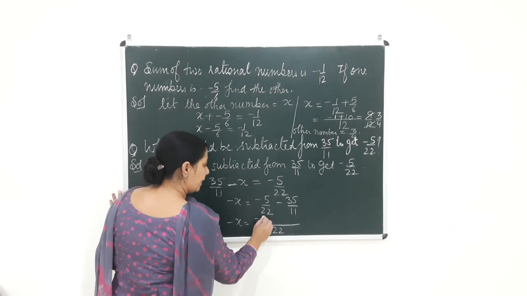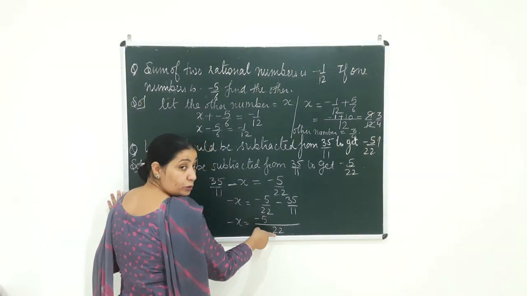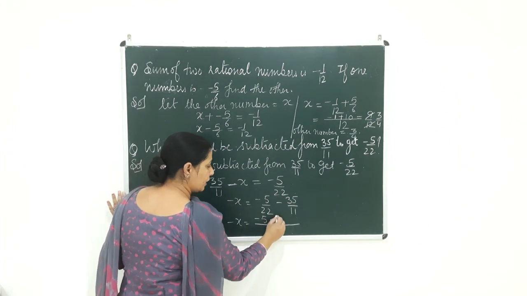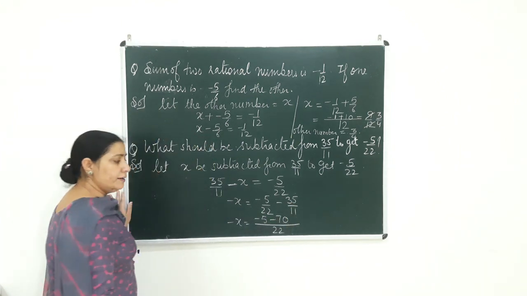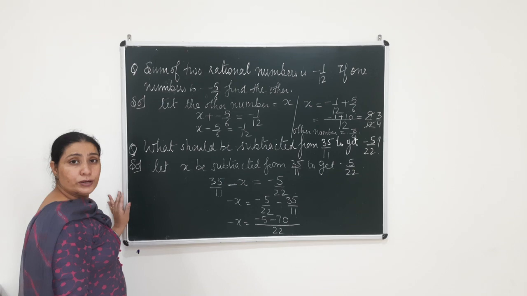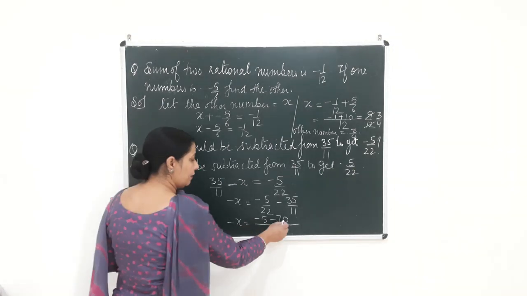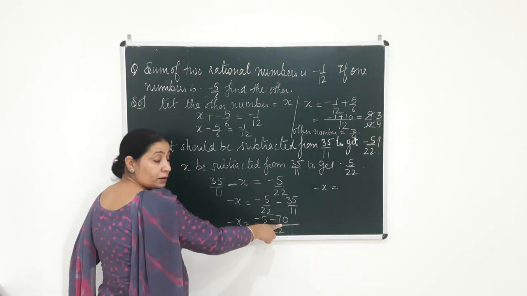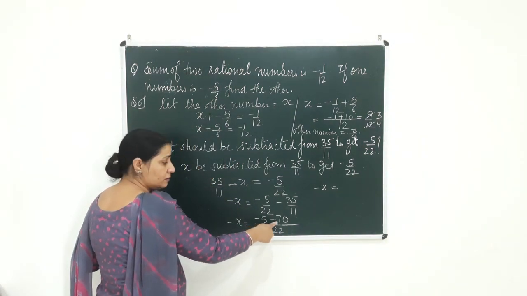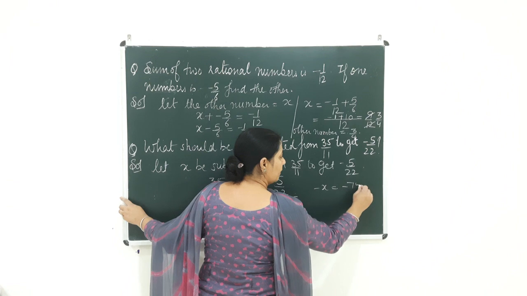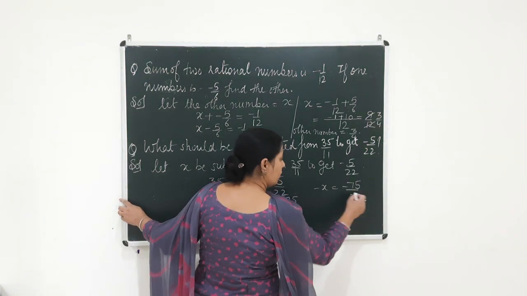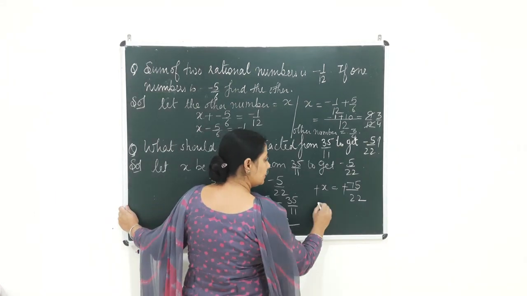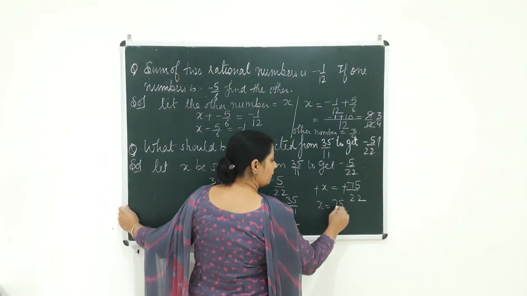So you will have minus 5 because already you had 22 in the denominator, and 11 twos are 22 and 35 twos are 70. So you get minus 5 minus 70 over 22. So minus 5 and minus 70 beta, as both are negative, they add up: 70 and 5 will become minus 75 over 22. Minus and minus will get cancelled. So my answer is x is equal to 75 by 22.